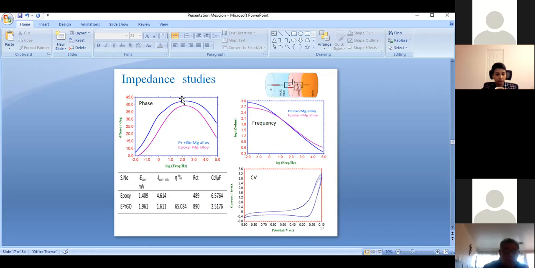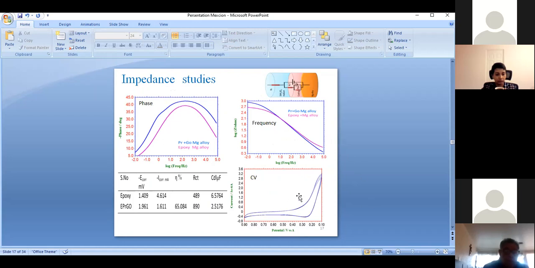Then here we confirm impedance phase. Here the epoxy coated layer has a low phase as compared with praseodymium. From this, the impedance phase and impedance frequency, both curves are supportive that praseodymium decorated graphene has highly induced efficiency as compared with epoxy layers.